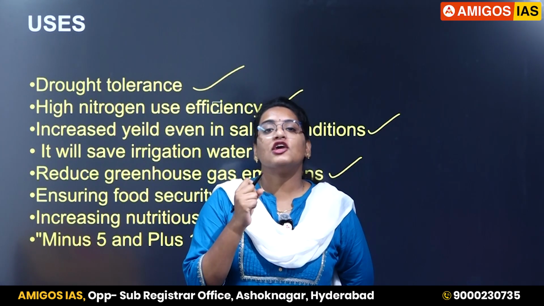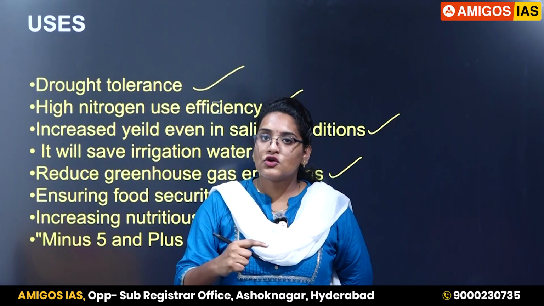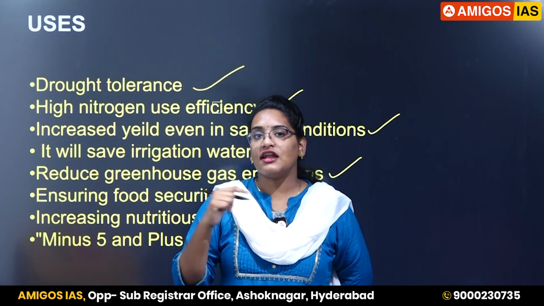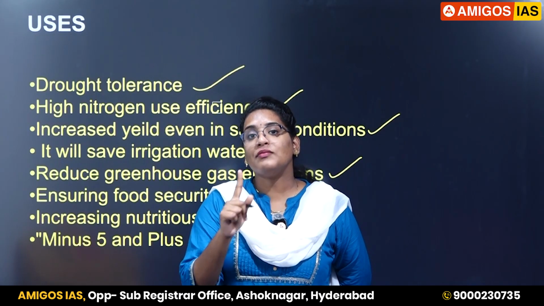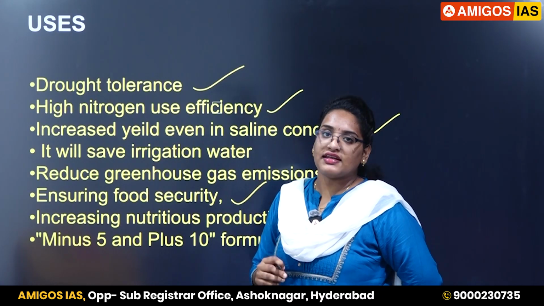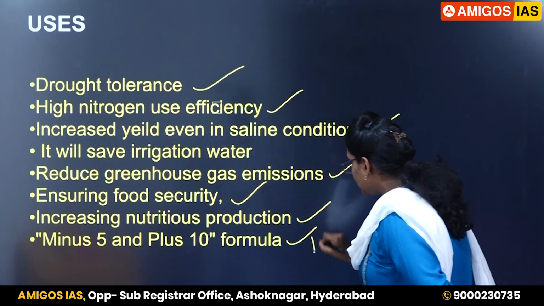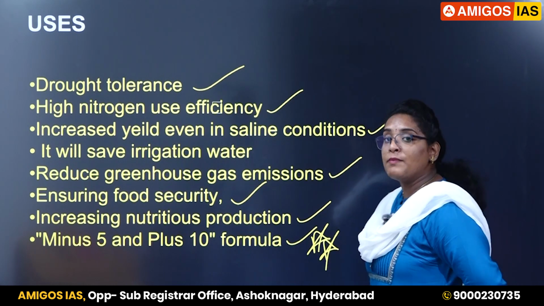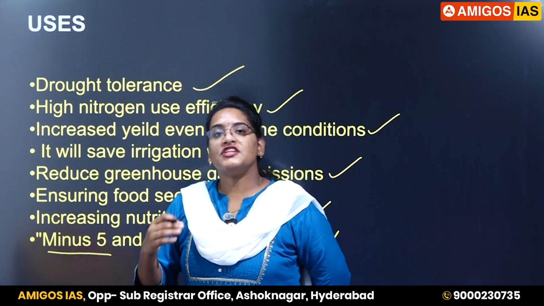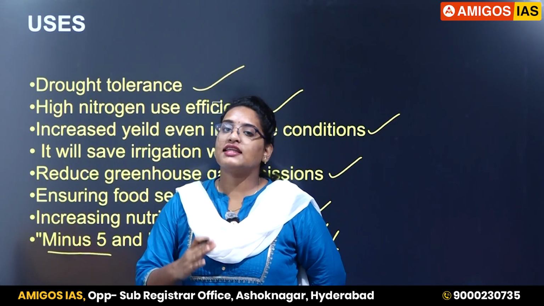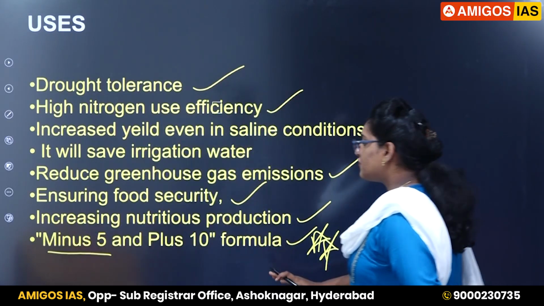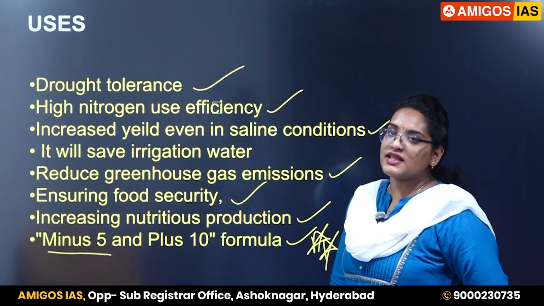So the total area of production of rice should be reduced by 5 million hectares, but the total production of the rice in the country should be increased by 10 million tons, which can be achieved by using genome editing rice varieties in the country. So this is very important. This formula can be used for your mains answer writing. Now what will they do with the 5 million hectares which is reduced from the rice varieties? That can be used for production of your pulses and oil seeds. So this is the idea of the government, that is -5 and +10 formula.